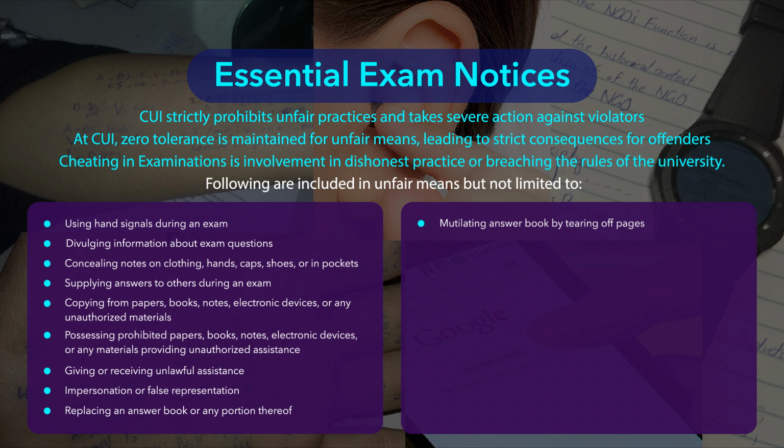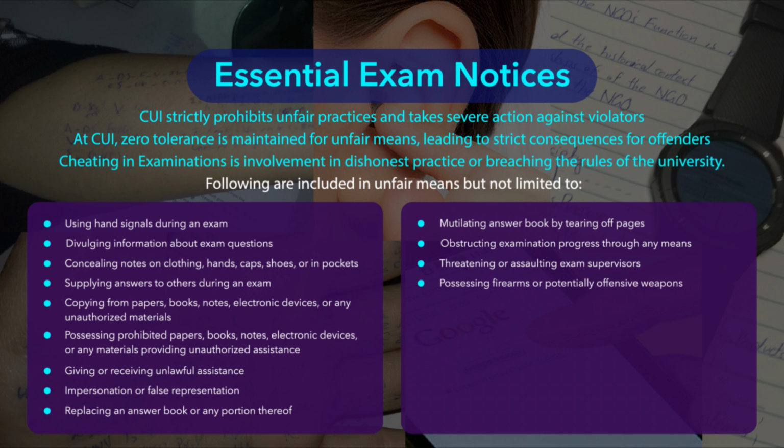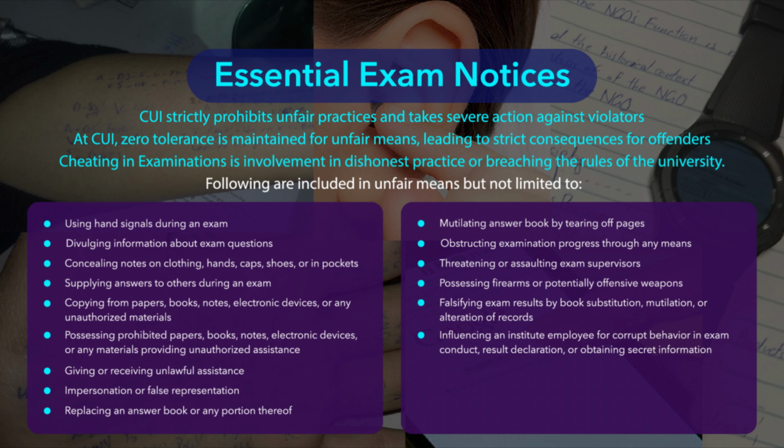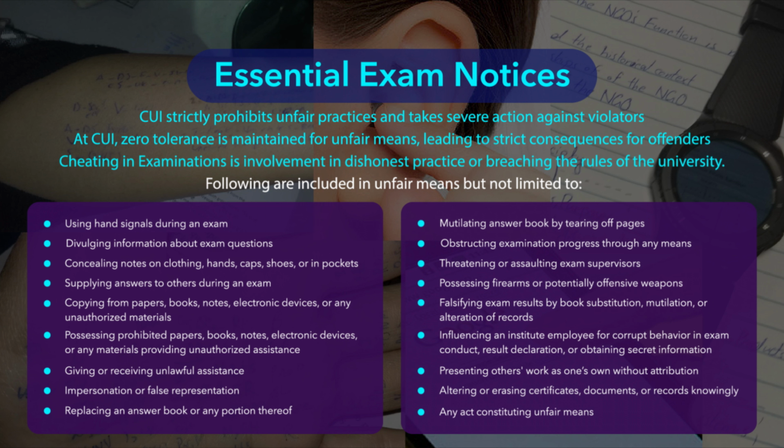Mutilating answer book by tearing off pages, obstructing examination progress through any means, threatening or assaulting exam supervisors, possessing firearms or potentially offensive weapons, falsifying exam results by book substitution, mutilation, or alteration of records, influencing an institute employee for corrupt behavior in exam conduct, result declaration, or obtaining secret information, presenting others' work as one's own without attribution. Altering or erasing certificates, documents, or records knowingly, any act constituting unfair means.